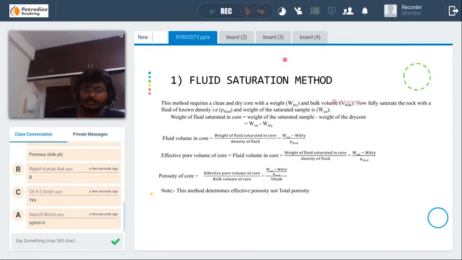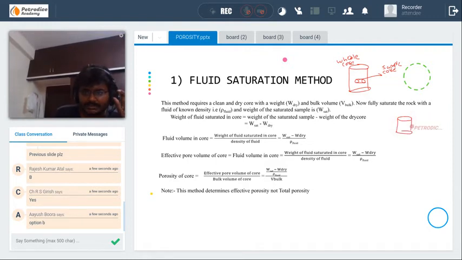What we'll be doing here is we will take a core. When we take cores from the subsurface, it will be recovered as a whole core. We will discuss whole core analysis later, and we will be taking a small sample core from the whole core to test it. We will take a small cylindrical core. Basically, all the cores present in ONGC are cylindrical in shape.